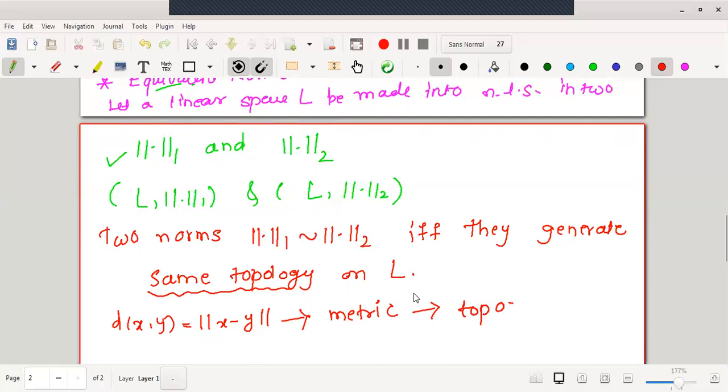Therefore, this topology is the topology induced by this norm. With this linking we can say that every norm defined on the linear space induces or generates a topology. And if the two norms generate the same topology, then we can say that the two norms are equivalent to one another.